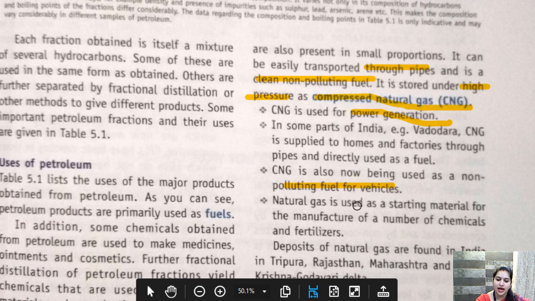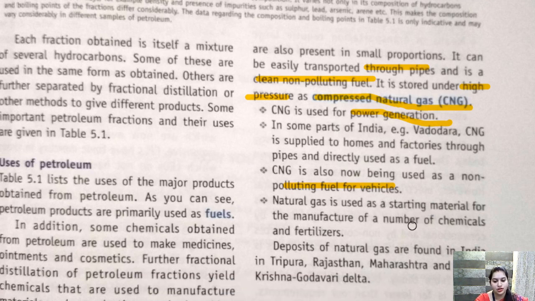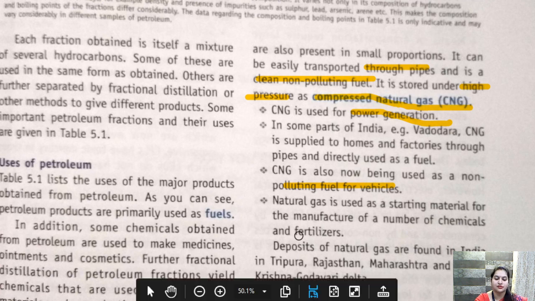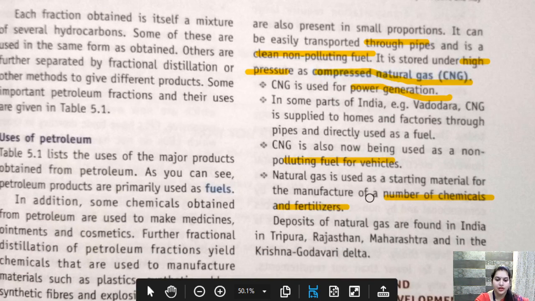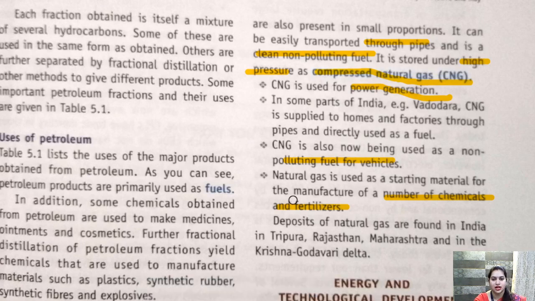Now natural gas is used as a starting material for the manufacture of new chemicals and fertilizers. Even to make new chemicals and fertilizers, natural gas is used. Okay, so these are some uses of compressed natural gas, and that is why this compressed natural gas is important.